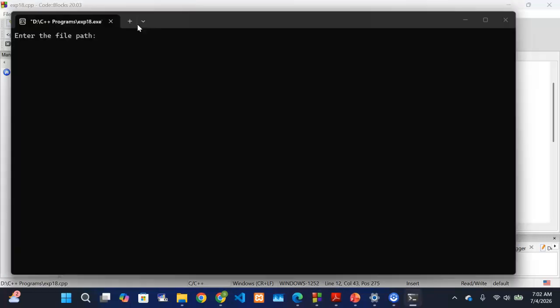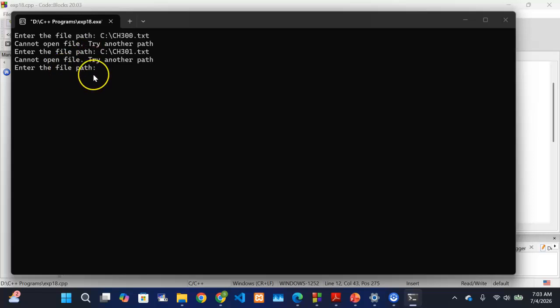So let's see. Enter the file path. If I miss it, if I write maybe ch300.txt, it will look for it and if it can't find it, it will tell me cannot open file. Try another path. Enter the file path. So I can enter another one, maybe ch301.txt. Whenever I miss, it gives me feedback and it gives me a chance.